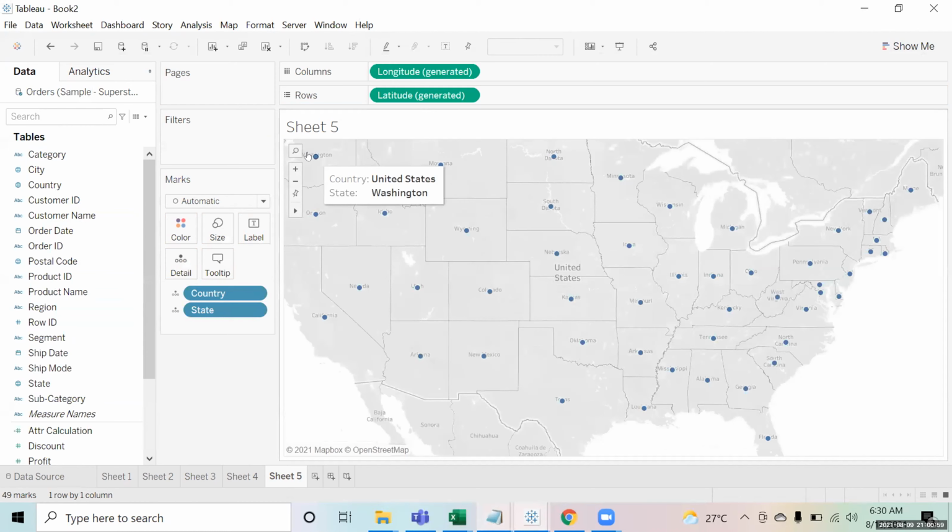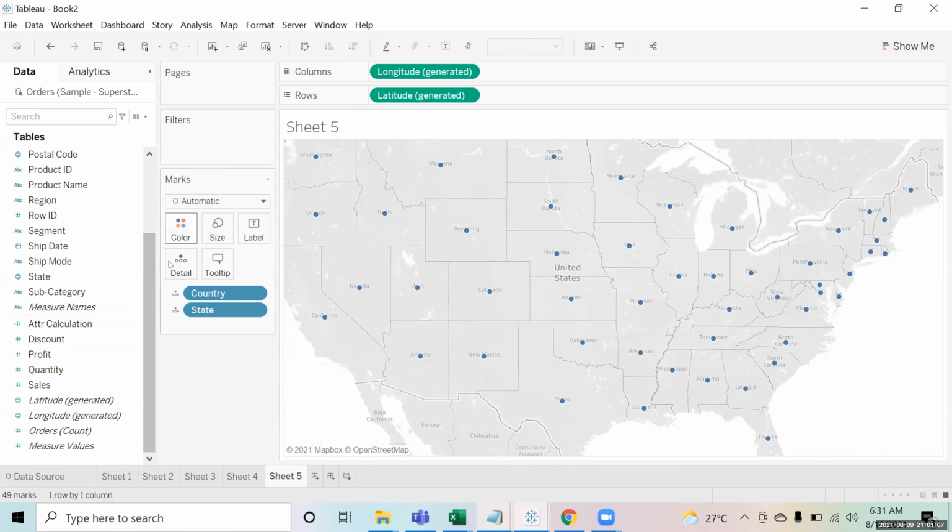This chart is now showing me the sales by state. I bring the sales into the tooltip for now. This is giving you the sales in Montana. This is giving you the sales in North Dakota. So you can see the sales across all the different states.